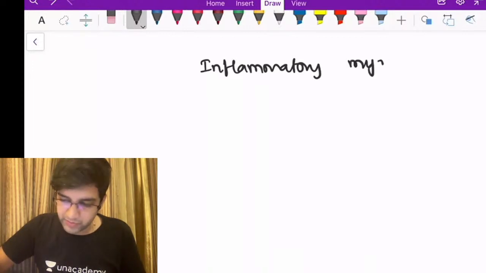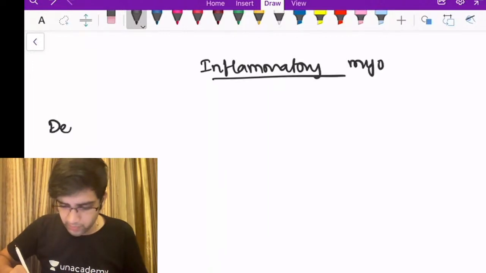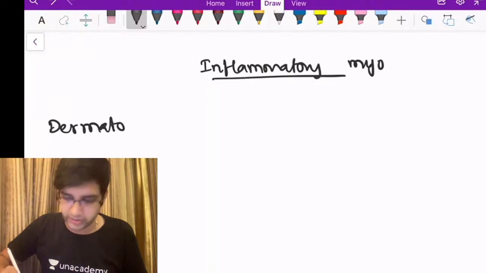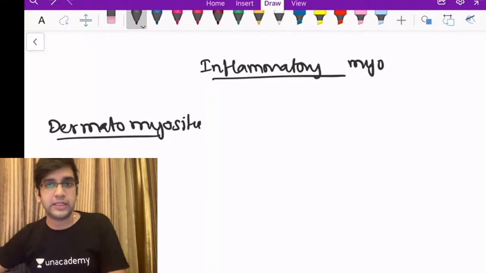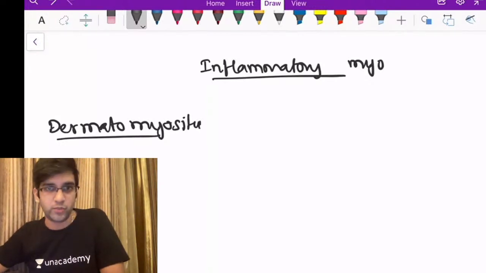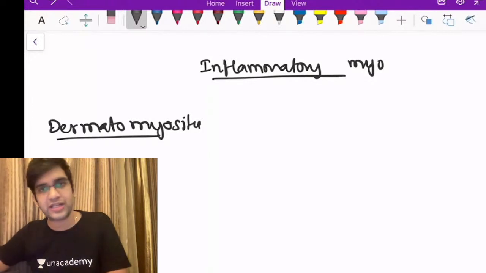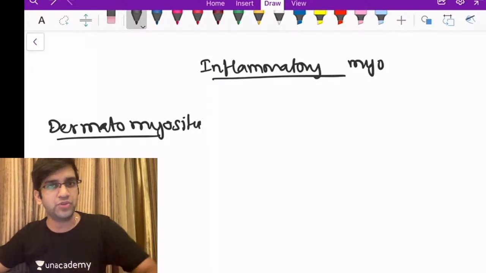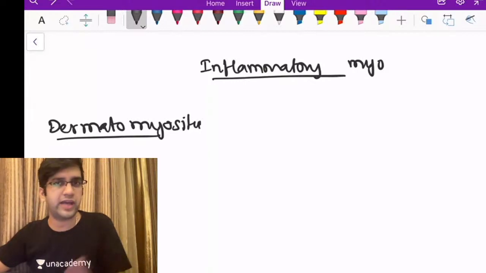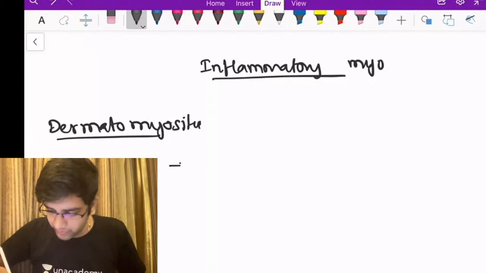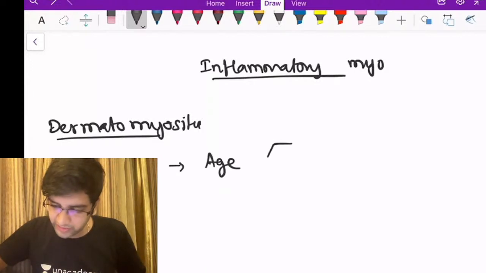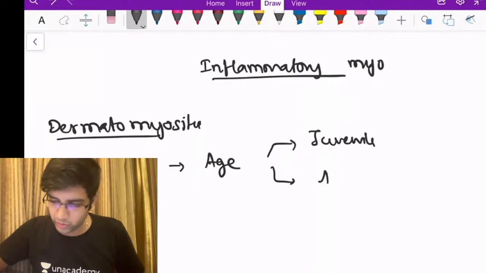So the first inflammatory myopathy which I'm going to discuss is dermatomyositis. Dermatomyositis is definitely the commonest of the three compared to polymyositis and inclusion body myositis. Dermatomyositis doesn't go with age alone, because I have something called juvenile dermatomyositis and adult dermatomyositis. So it can happen both in adults and children. Juvenile, the onset will be around 7 years of age. Adult, like any other adult, right? So I do have different types of dermatomyositis, both juvenile and adult onset.